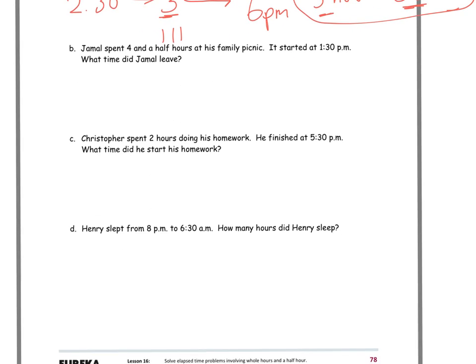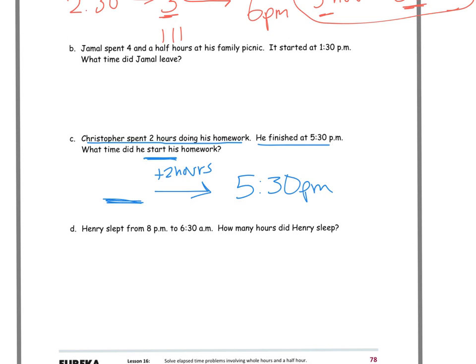Let's go down to C, and this will be our last one. Christopher spent 2 hours doing his homework. He finished at 5:30 p.m. That's when he was done. Now, I want to know, when did he start? So if this is when he was done, he started somewhere over here, and we would have had to add 2 hours to it to get here. So what are we doing?